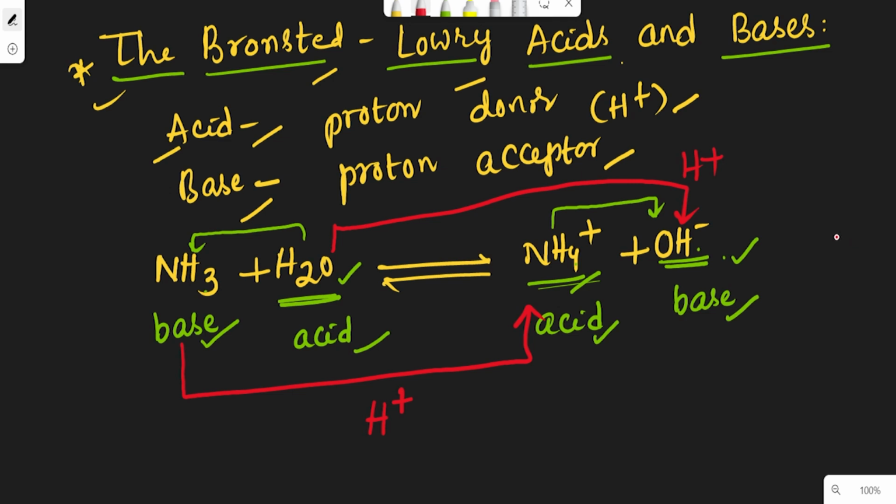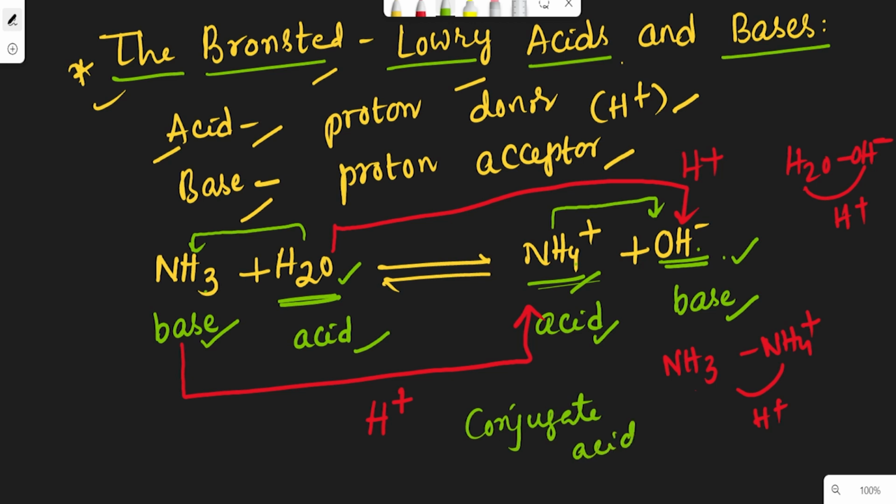So the acid base pair that differs by only one proton is called a conjugate acid base pair.